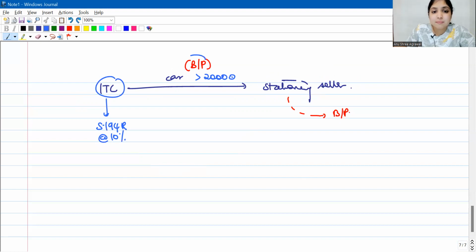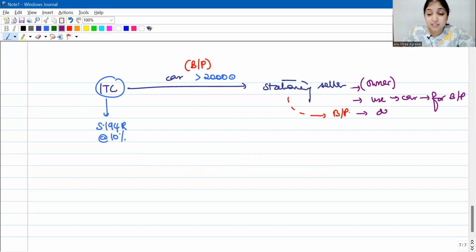One of these happened. So basically what I'm trying to tell you is ITC has given a car to a stationary seller. It's a benefit or perquisite relating to his business or profession, and ITC has deducted tax at the rate of 10%. Now see, the stationary seller becomes the owner of the car, and is using the car for the purpose of his business or profession, which means now the stationary seller will ask for depreciation, guys. Yes, look at the kind of situations that are possible here. The stationary seller will ask for depreciation.